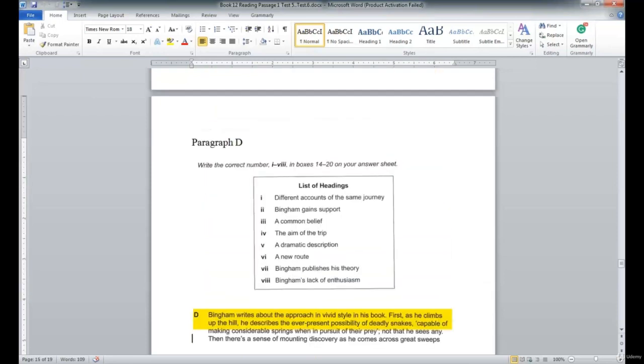All right, paragraph D. We're looking at the first two sentences. That's all I'm giving you. Right? You should be able to pick your answer from the first two sentences, not the whole paragraph.